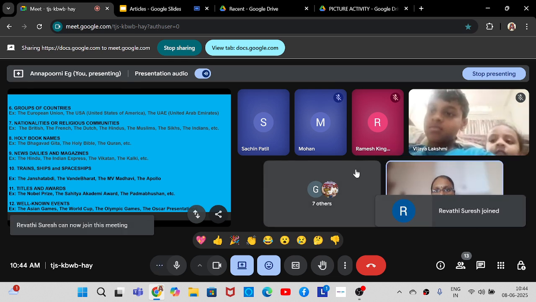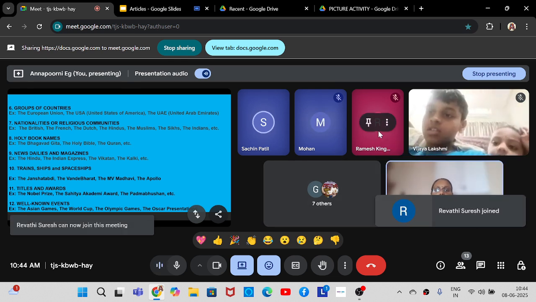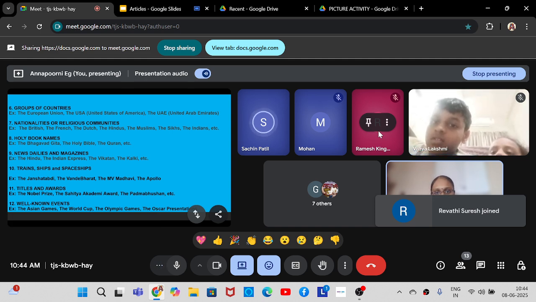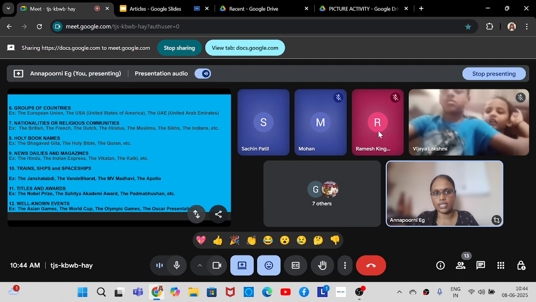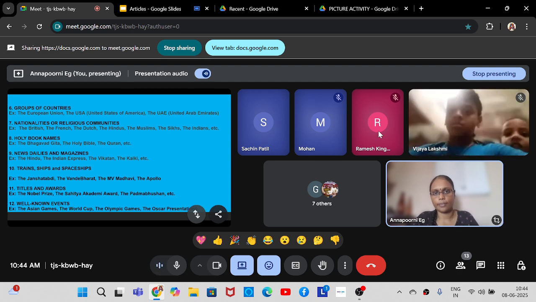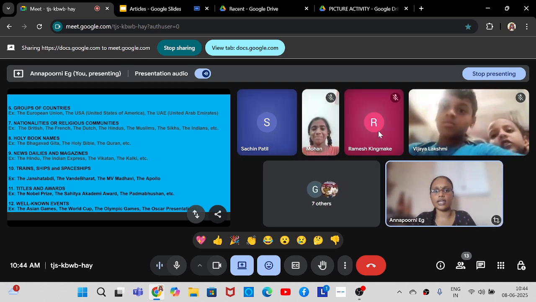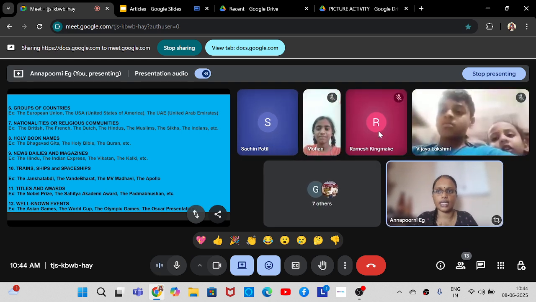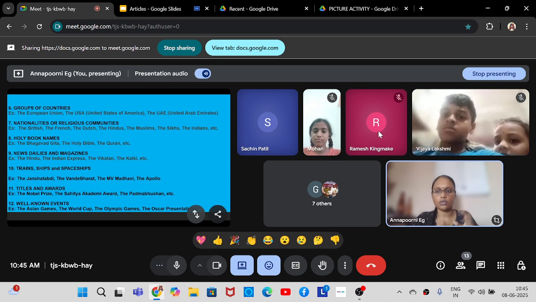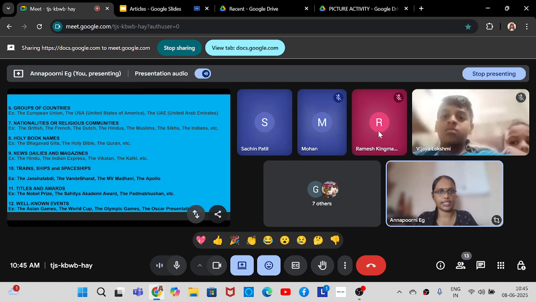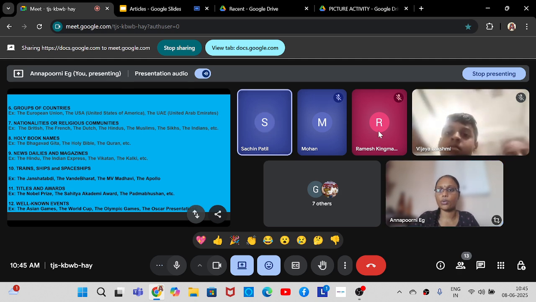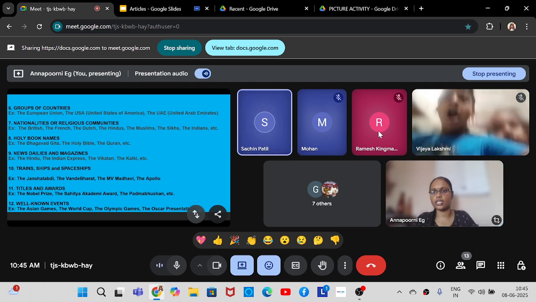Similarly, UK. The United Kingdom. United Kingdom is again a group of countries. The UAE. UAE is a group of Gulf countries. The UAE. The full form is United Arab Emirates. Then the European Union. The European Union consists of many countries. So with these groups of countries you can use the article the. But don't say the India, the Australia, the China, etc. That is wrong.